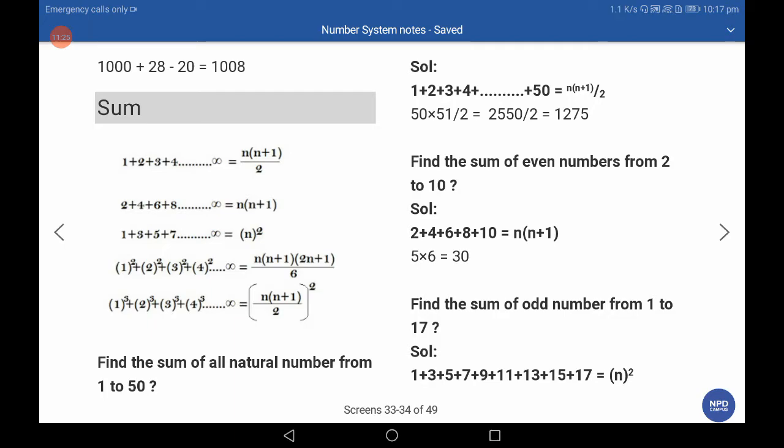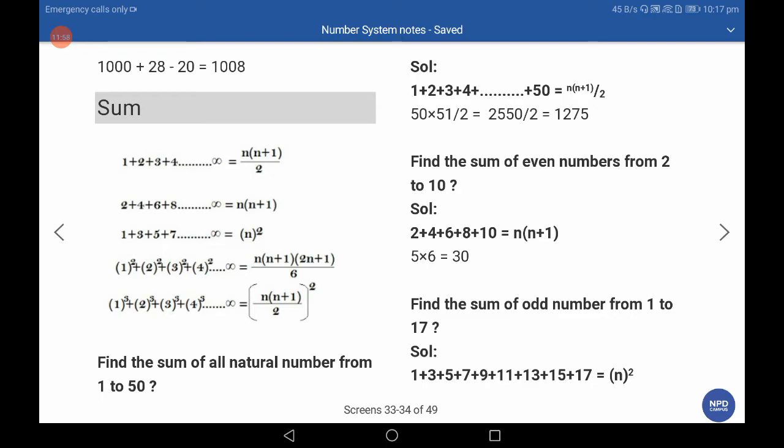Then some examples. Find the sum of all natural numbers from 1 to 50. We apply the first formula, n(n+1)/2, where n is 50, and the answer is 1275. Find the sum of even numbers from 2 to 10. For the first n even numbers, n into n+1. We count 2, 4, 6, 8, 10: total 5 even numbers. 5 into 6 is 30.